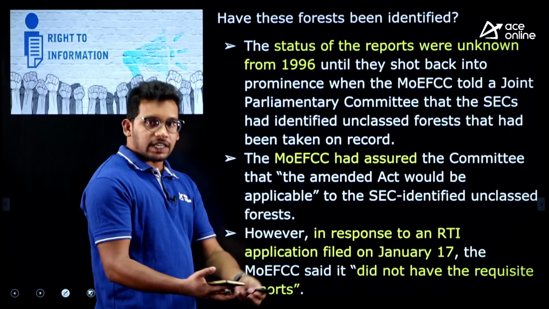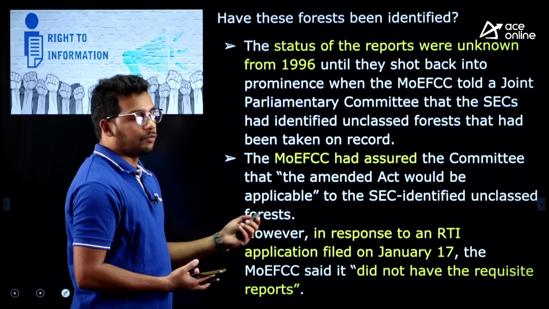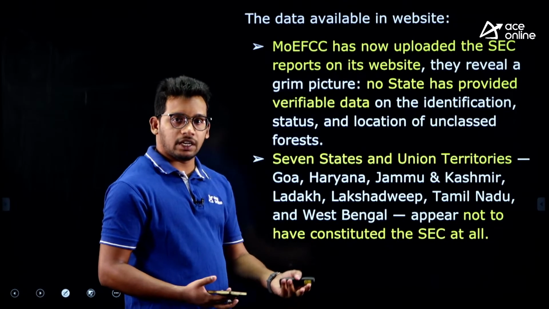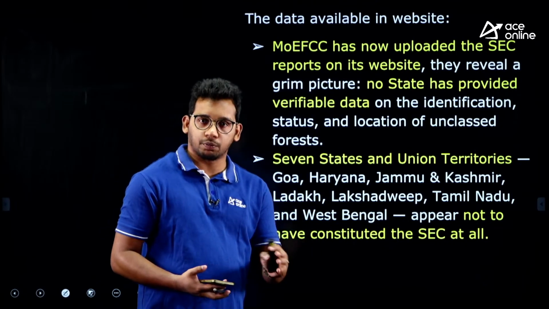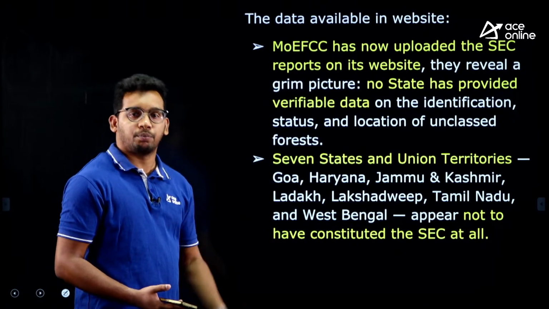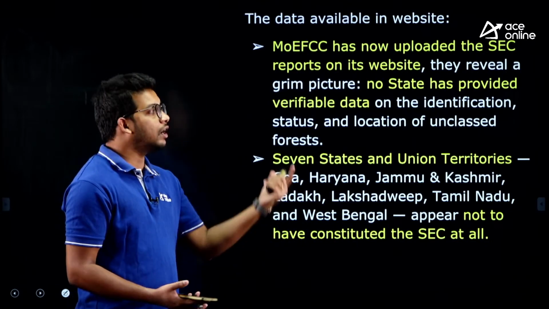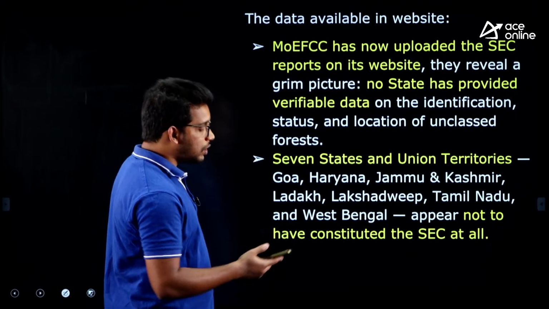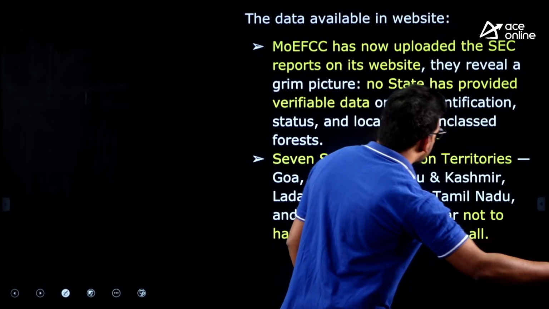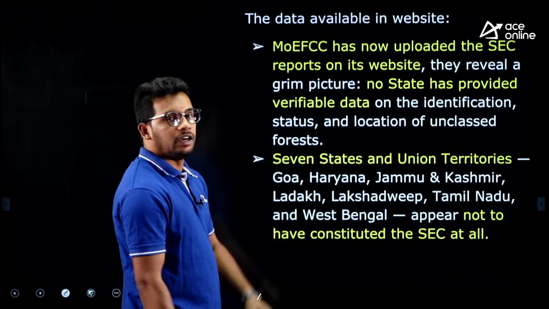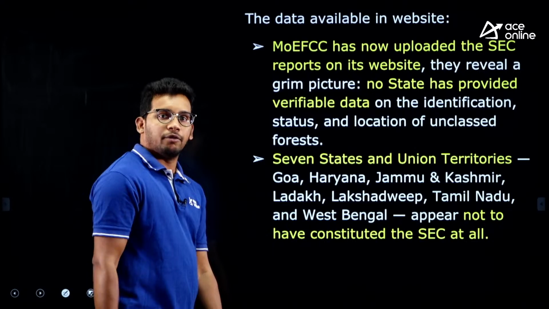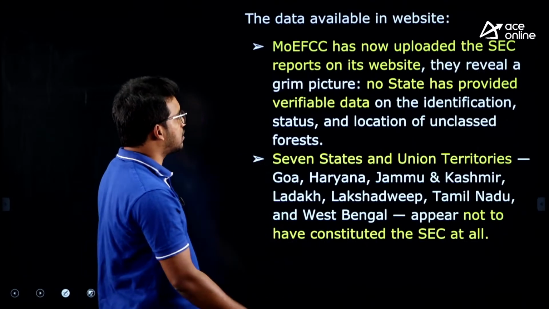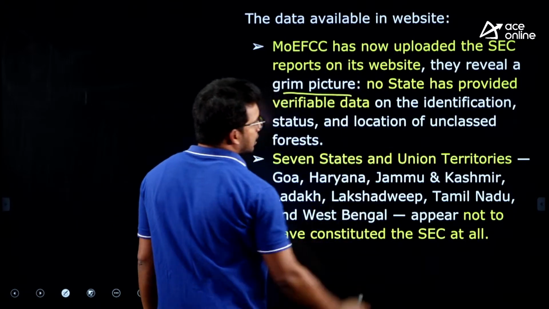Now, recently in the first week of April they have published the data. After many RTIs and some cases in the Supreme Court, they have now provided the available data on the Ministry of Environment website, right. If we go through the data, which was also covered in The Hindu, the data clearly presents a very grim picture of what all the state governments have done, right. So it is a grim picture in the states.